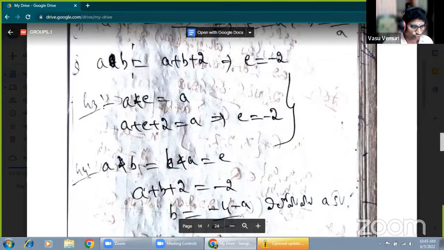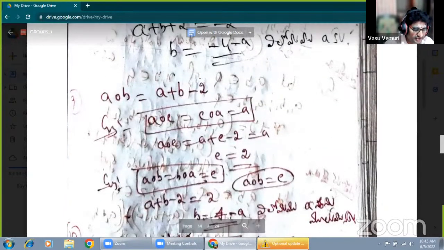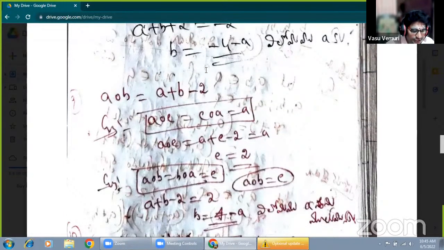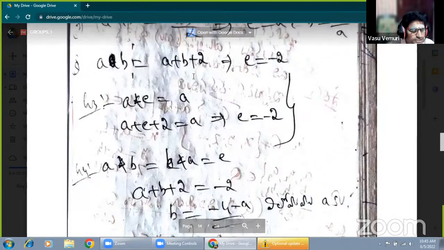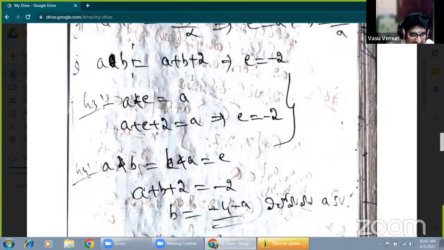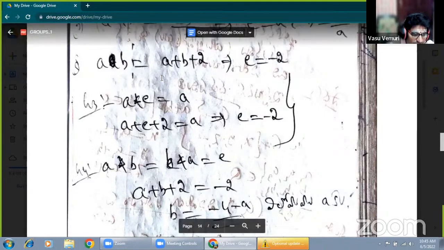How to define this to form an abelian group if A star B equals A plus B plus 2? These examples are also given at the end of this unit, the end of this block. There are so many problems on forming an abelian group, and this type of problem is also given.